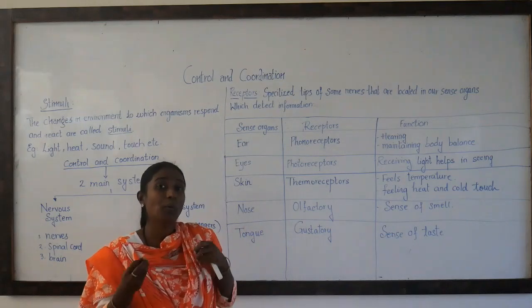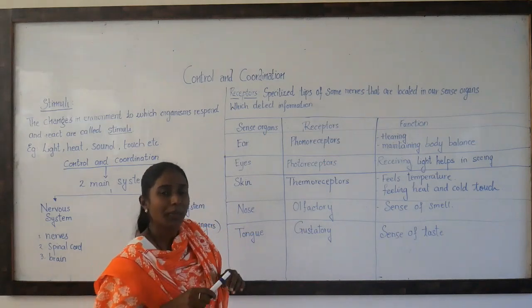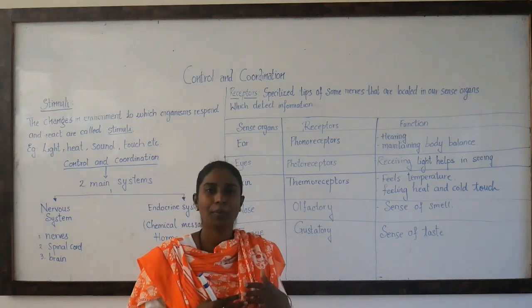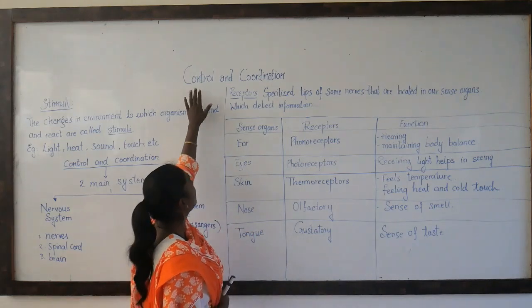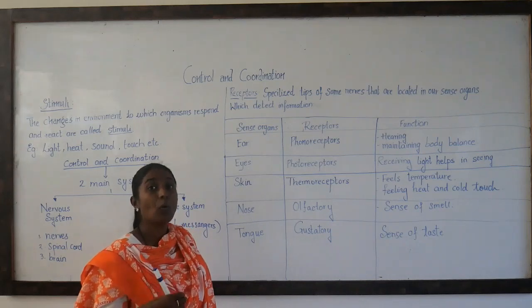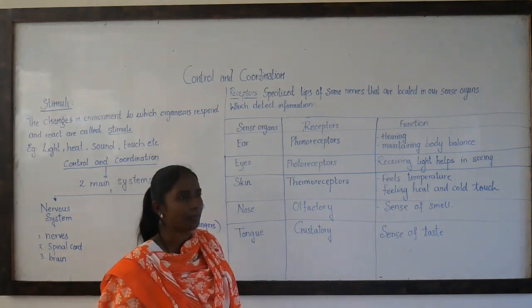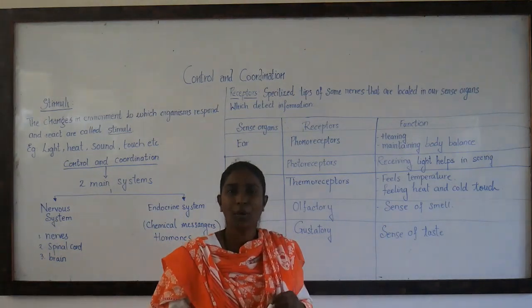And we are studying about the controlling of your body by the brain. That is why you are going to study how it is controlled. What are the systems that control your body? So the word control refers to the controlling of your whole body. And coordination, how different organs work together to maintain your body.